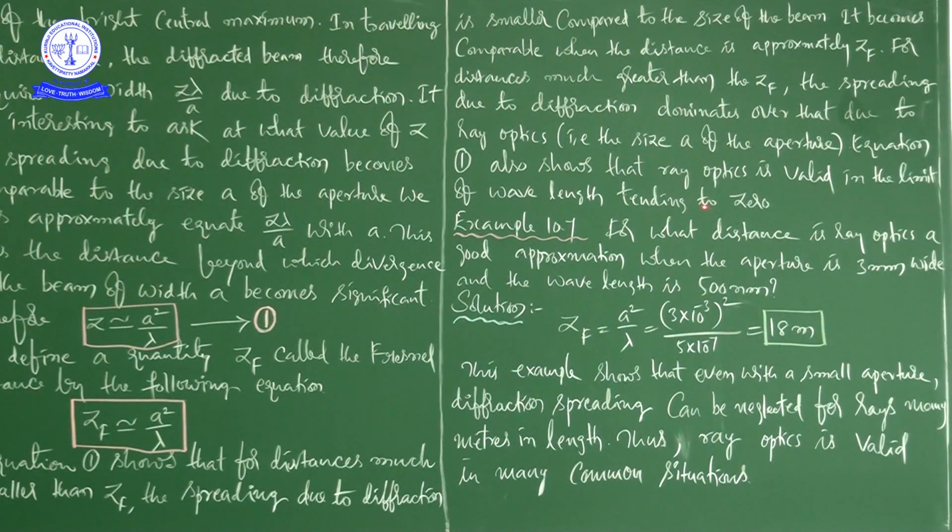The validity of ray optics: equation 1 also shows that ray optics is valid in the limit of wavelength tending to 0.